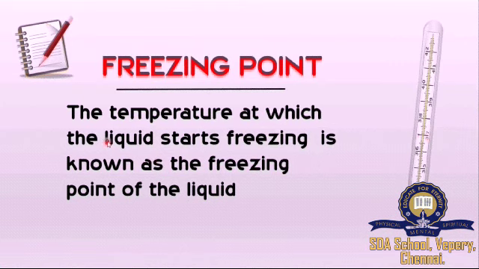While studying the melting process itself, we studied that the temperature remains constant until the entire solid melts. Similarly, in freezing also, the temperature remains constant until the entire liquid gets freezed or solidified.